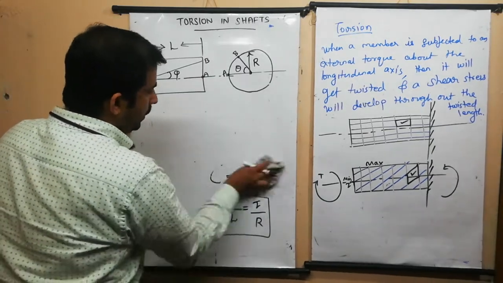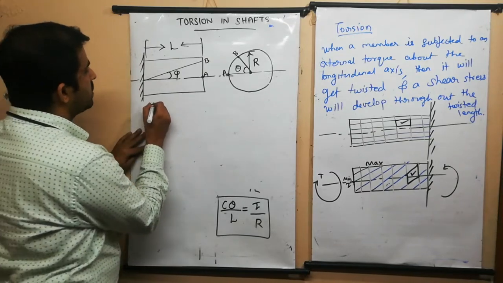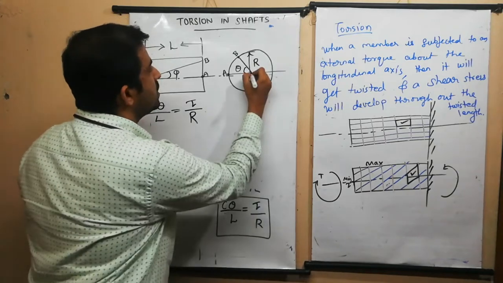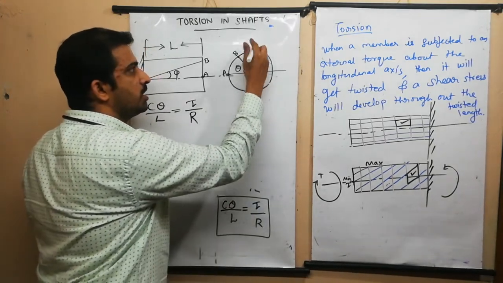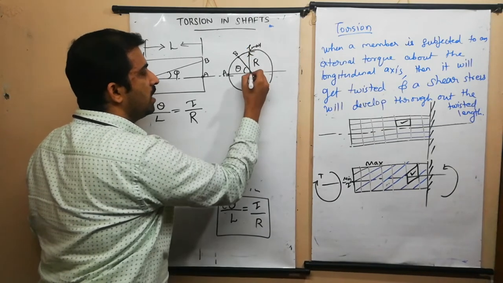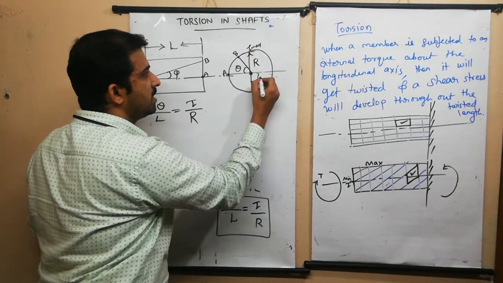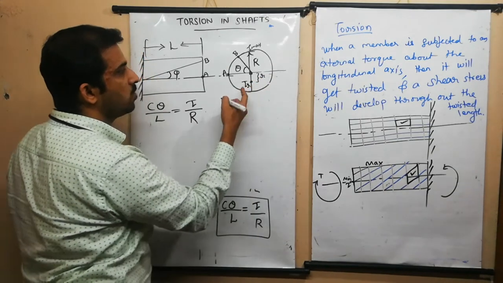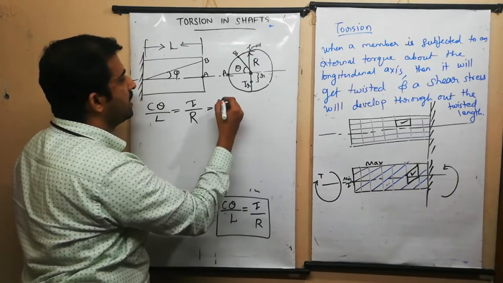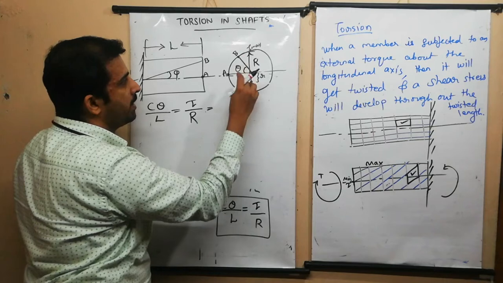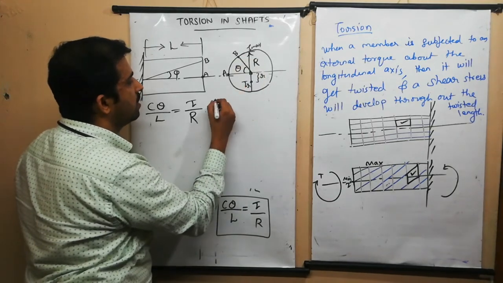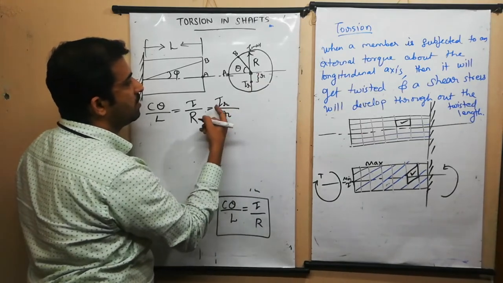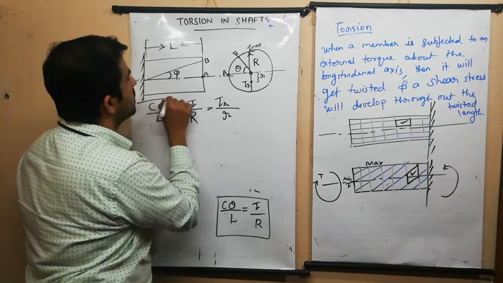Okay. Now we can write this equation here: C theta divided by L is equal to tau divided by R. Now if we consider this as the center point, here shear stress is 0, and here shear stress is tau max. Now let us consider a particular distance here. So this distance is r. Now we want to find the shear stress at this point, indicated by tau suffix r. So from geometry, for this radius, tau max is available here, and for this radius, tau r is available here. So shear stress at a distance r is tau r, divided by the radius at which we need to measure the shear stress. So this is another equation.